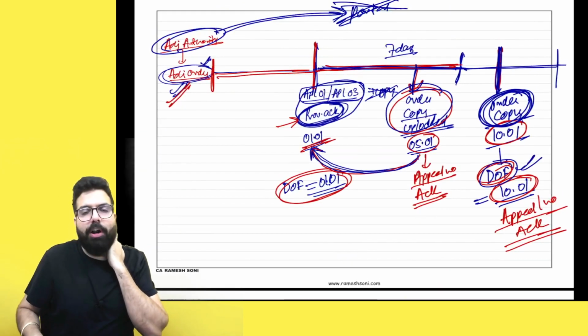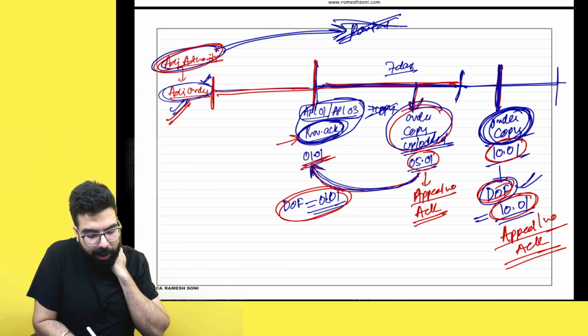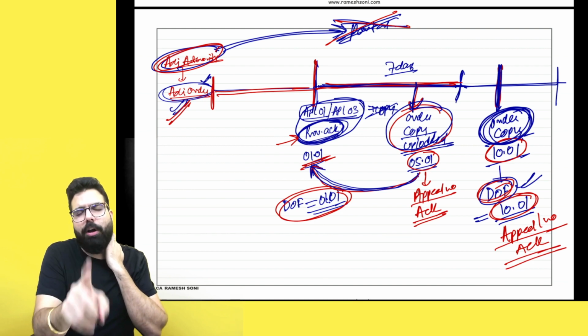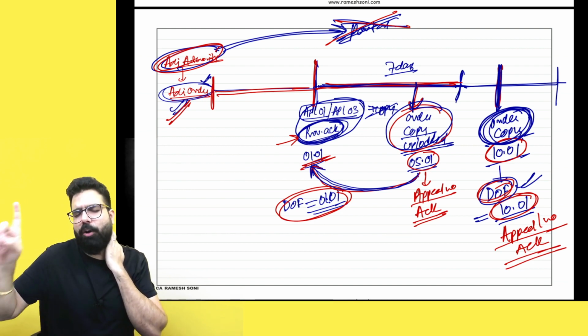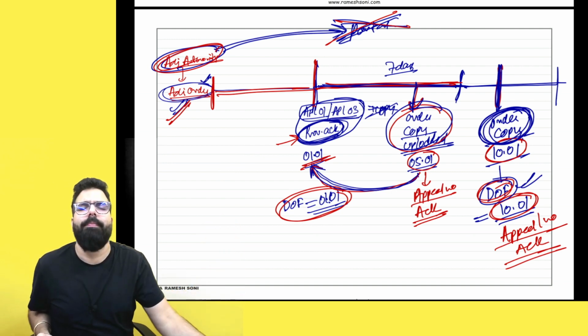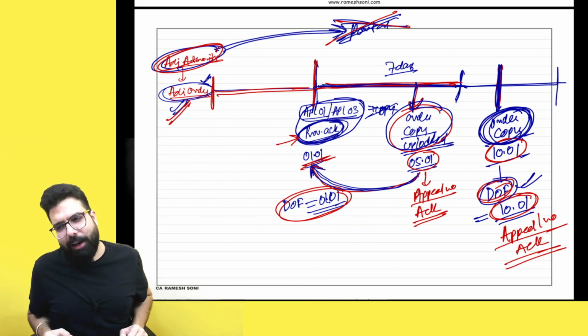But if order copy is not required to be uploaded by the adjudicating authority, if they are not required to upload the order copy online, you should submit within 7 days. If you submit the order copy within 7 days, the date of filing will be the date of provisional acknowledgement. If you don't submit within 7 days, then the day you submit, that day is the date of filing of appeal. Are we all 100% clear? Can we go ahead?